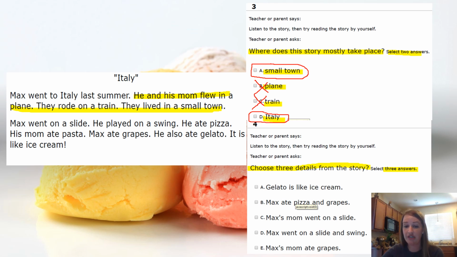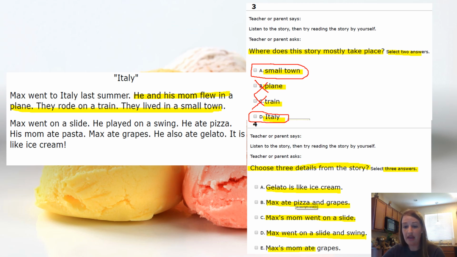Here are your options. First one says gelato is like ice cream. Max ate pizza and grapes. Max's mom went on a slide. Max went on a slide and swing.